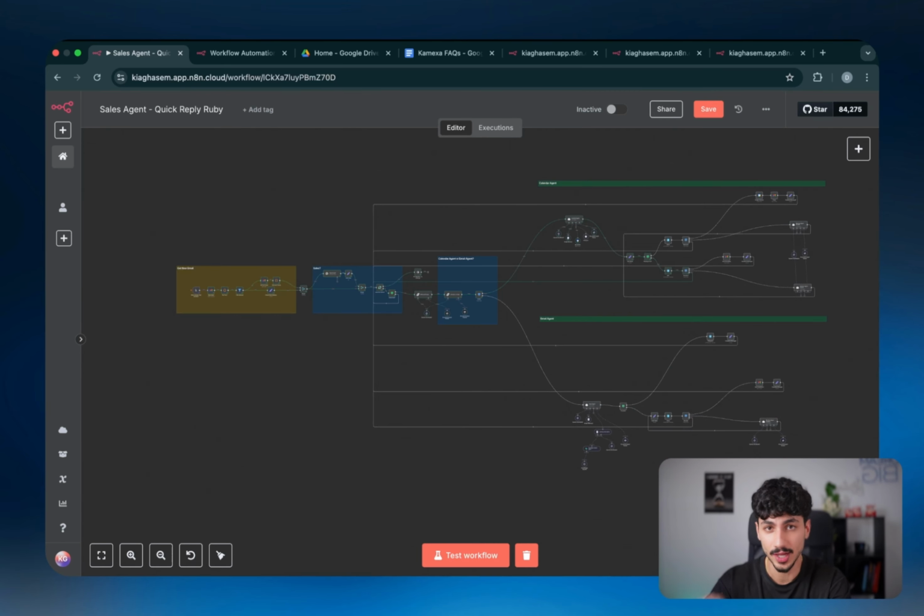So then once you've done that, all you literally have to do is follow along with the rest of the video, because I'm going to tell you exactly how you can set it up for yourself and how you can customize it the way you want. Because obviously not every single person wants to use Quick Reply Ruby the same way, and that's the beauty of open sourcing it. I'm giving you guys access, and I'm also going to tell you how you can customize it for yourself.